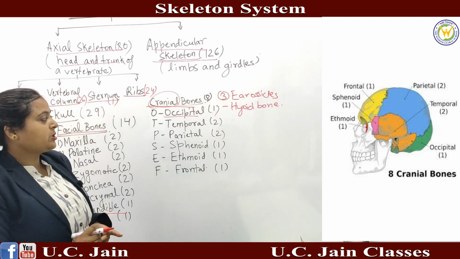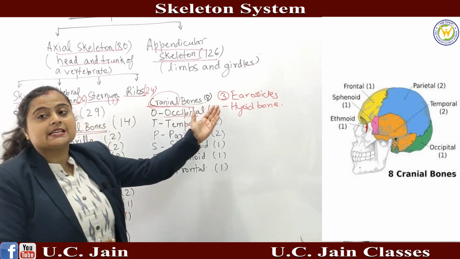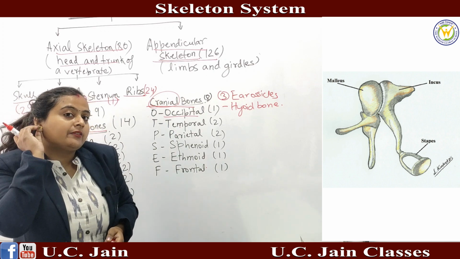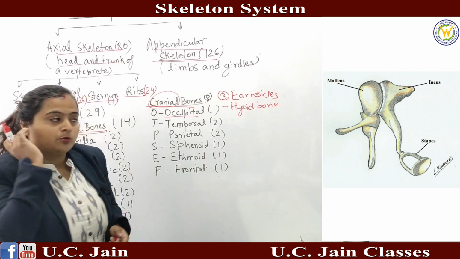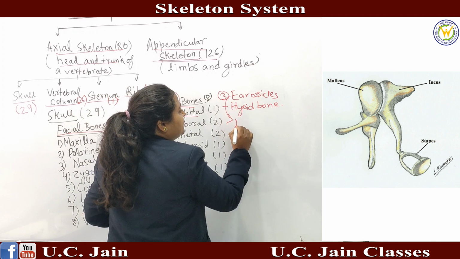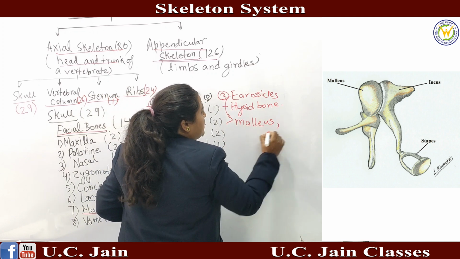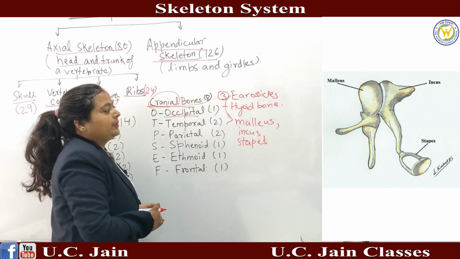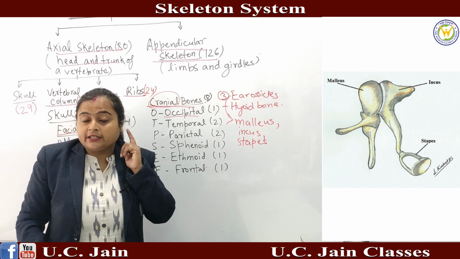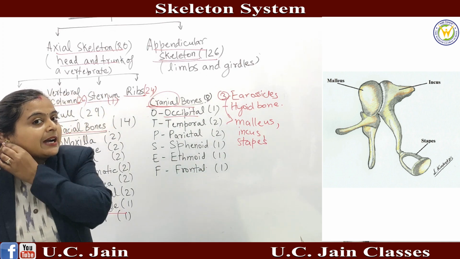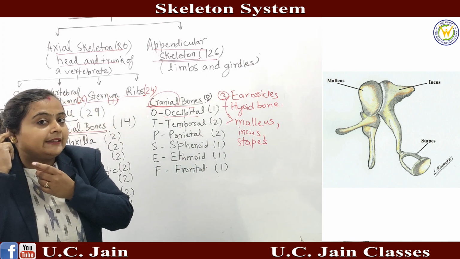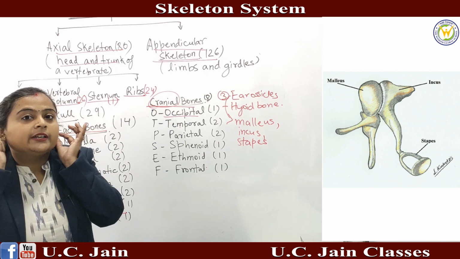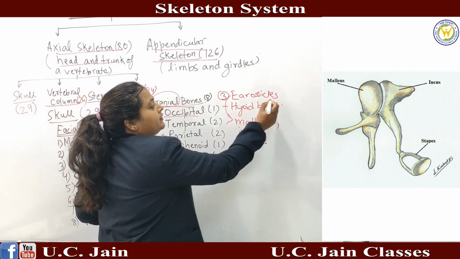The third part of the skull is the ear ossicles. In our ears, we have 3 bones. What are the 3 bones? Malleus, incus, and stapes. In one ear, I have malleus, incus, and stapes. In the other ear also I have 3 bones. So we have 6 bones in our ears.